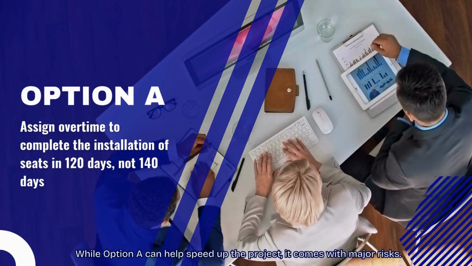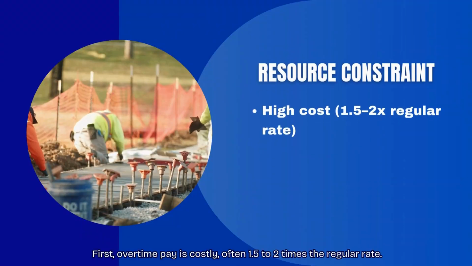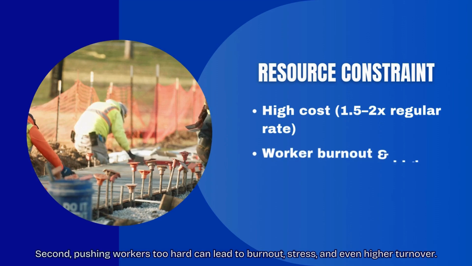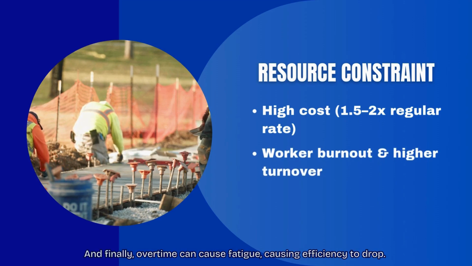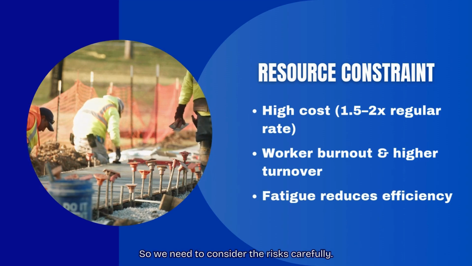While option A can help speed up the project, it comes with major risks. First, overtime pay is costly, often 1.5 to 2 times the regular rate. Second, pushing workers too hard can lead to burnout, stress, and even higher turnover. And finally, overtime can cause fatigue, causing efficiency to drop. So we need to consider the risks carefully.